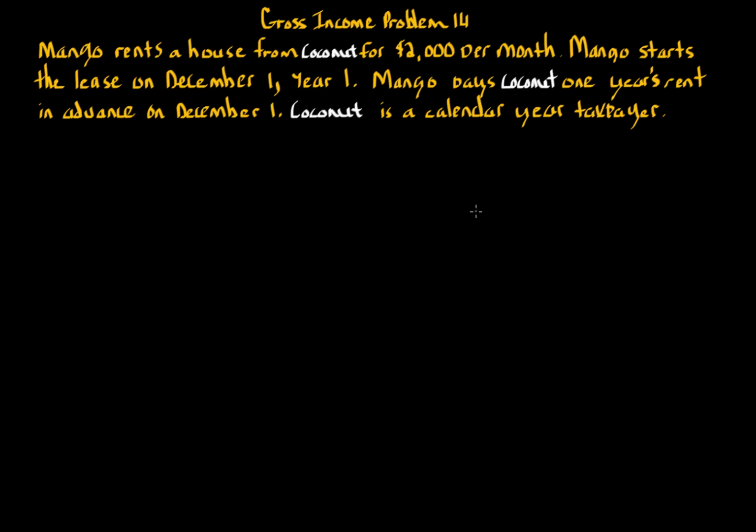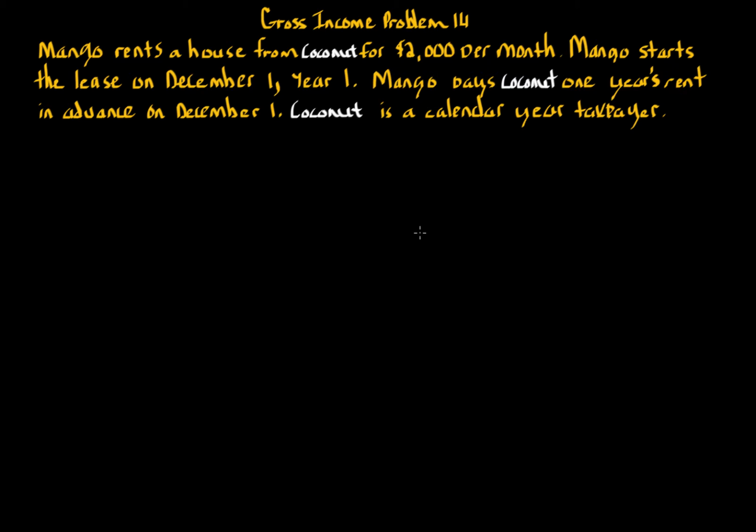Hello, in this video we'll continue our gross income problem set. This is problem 14. Mango rents a house from Coconut for $2,000 per month. Mango starts the lease on December 1st, year 1. Mango pays Coconut 1 year's rent in advance on December 1st. Coconut is a calendar year taxpayer.